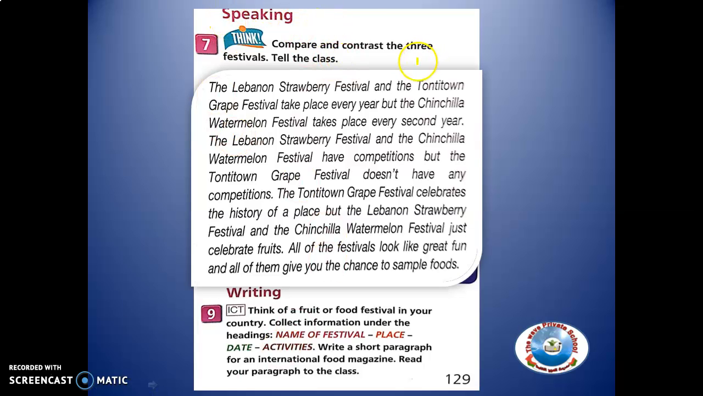Now here in speaking, you are asked to compare and contrast the 3 festivals. So you can do this. This is an example. In the writing, you also do